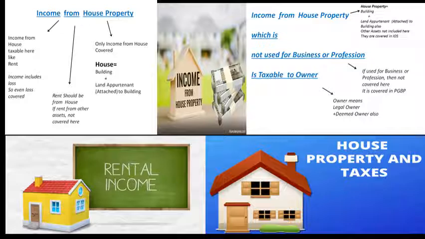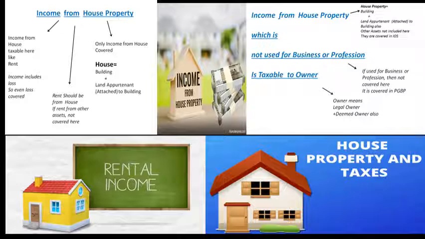In another chart you can see that house property means building or land appurtenant to the building, like whatever I told in the beginning, the garden areas or parking areas of the house property or the building. They are all considered as land appurtenant or land attached to the building. They are all considered as house property. And property which is used for business or profession is not considered as income from house property, and it is taxable to the owner only.